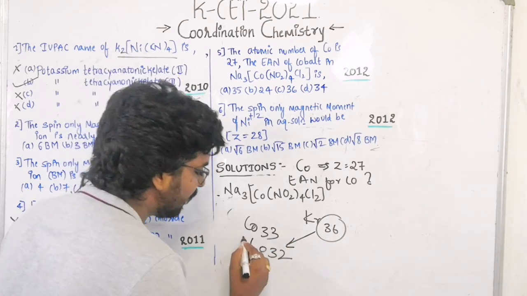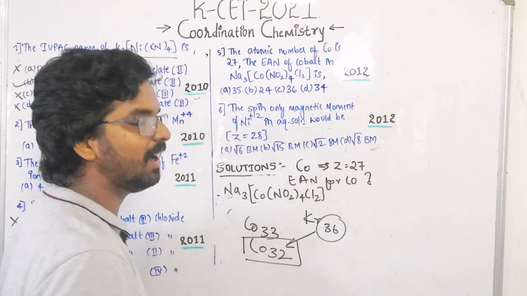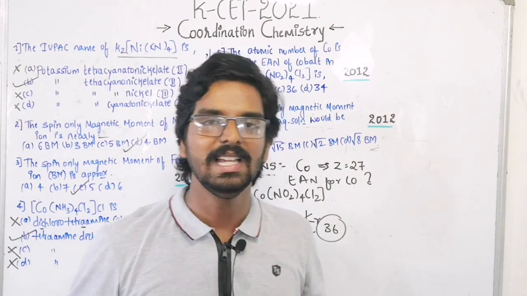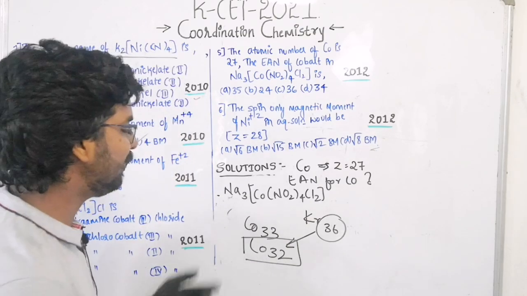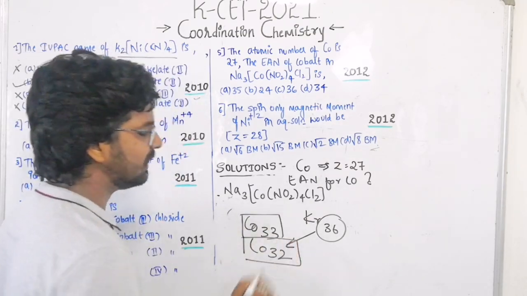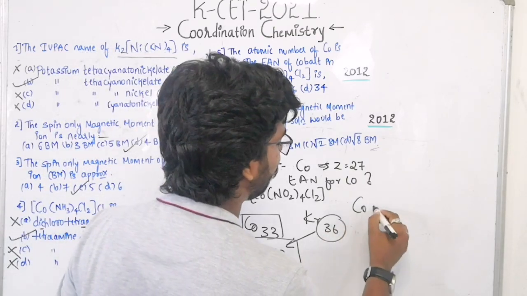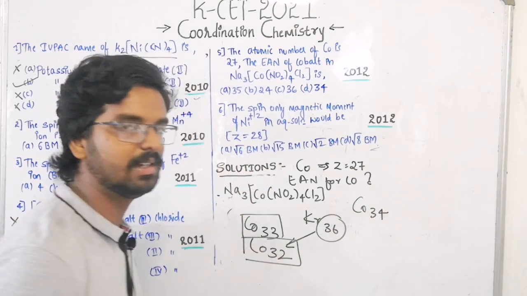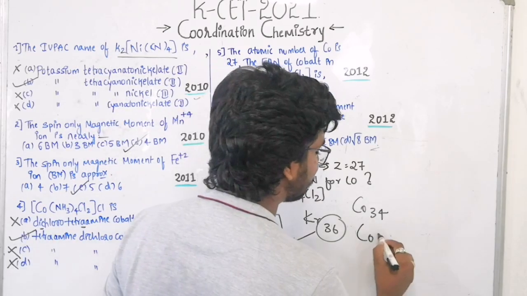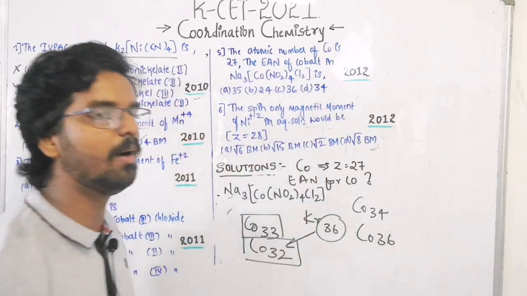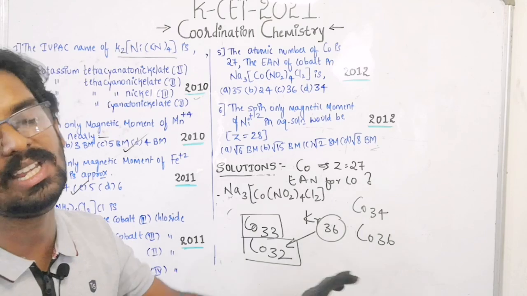That means the complex in which the cobalt has 32 electrons is somewhat less stable when compared to the complex in which the cobalt has 33 electrons, and this is highly unstable when you compare to the cobalt which has 34 electrons in it. And if the cobalt carries 36 electrons in a coordination complex, that complex is highly stable.